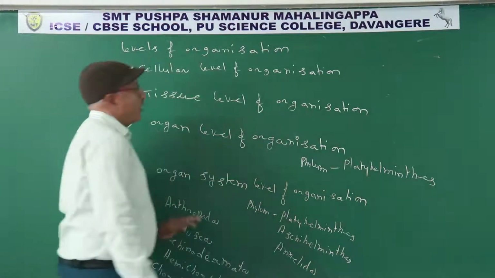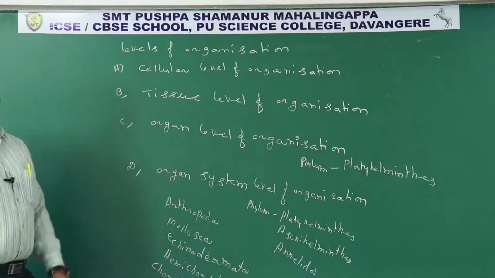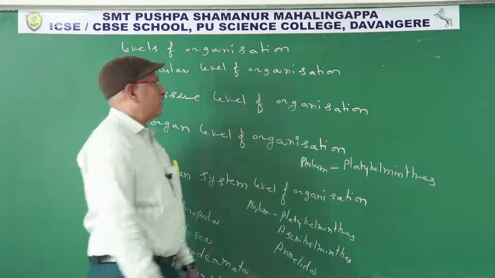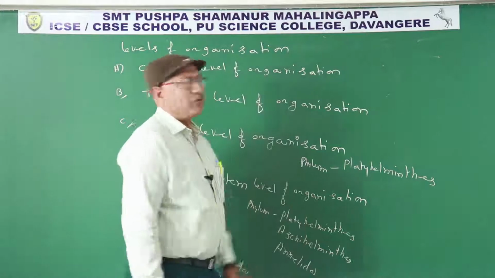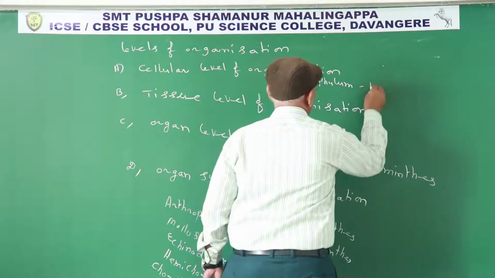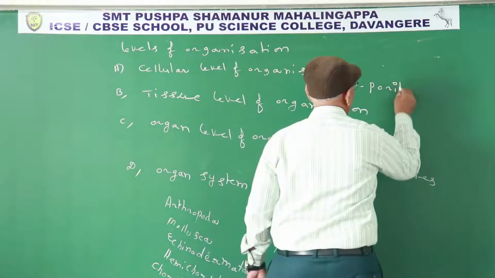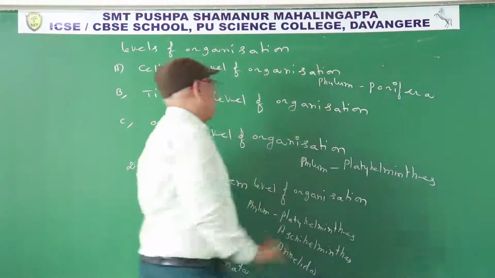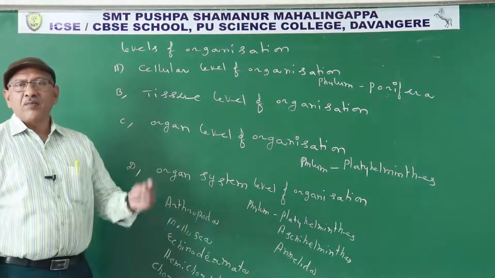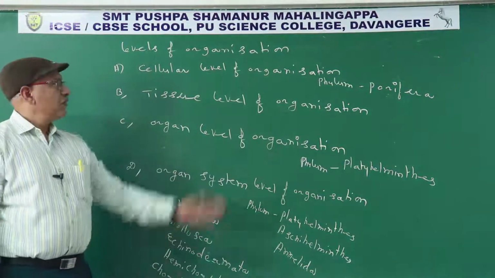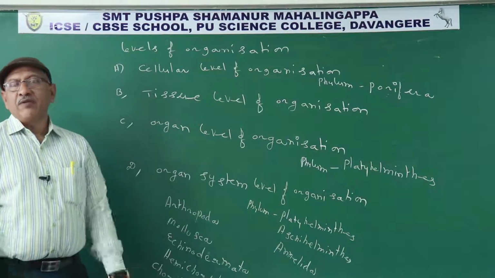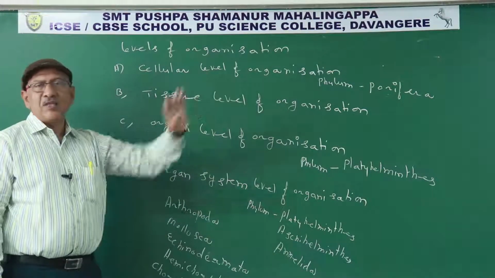So these are the 4 levels of organization seen in members of kingdom Animalia. Cellular level of organization seen in only Porifera, members of phylum Porifera. What is cellular level of organization? The animals having few types of cells. Each type of cell perform a particular function. Even though different types of cells, nerve cells are absent.